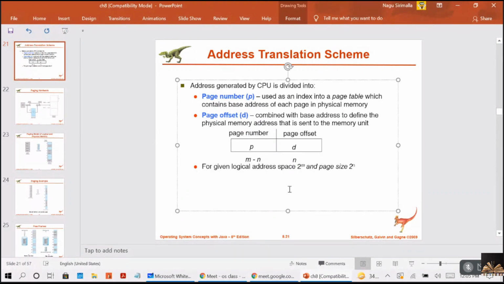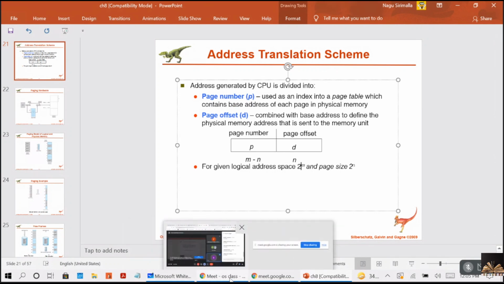Remember guys, here our total logical address space is 2 power m and the page size is 2 power n. So if you represent that address in binary format, the lower m minus n bits will indicate the page number and the higher n bits will indicate the page offset. So these 2 points you should remember guys. You are getting me?